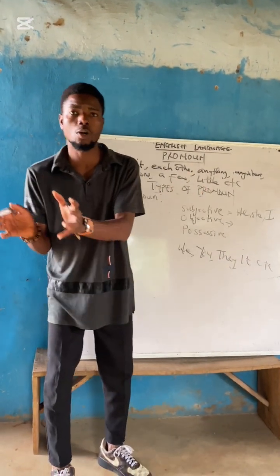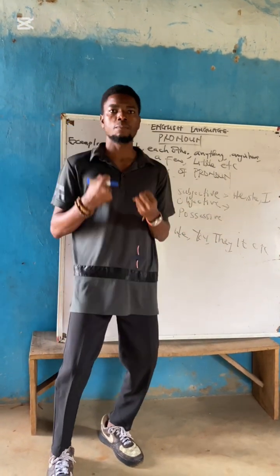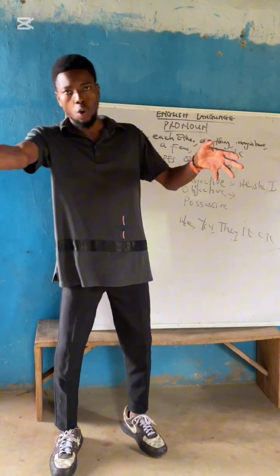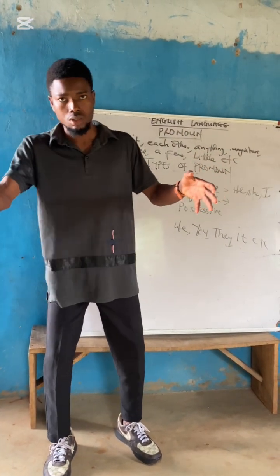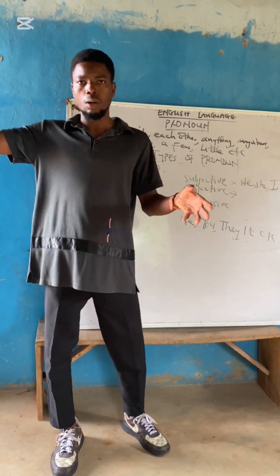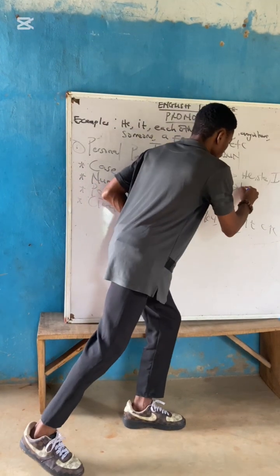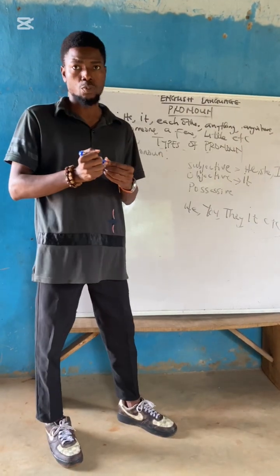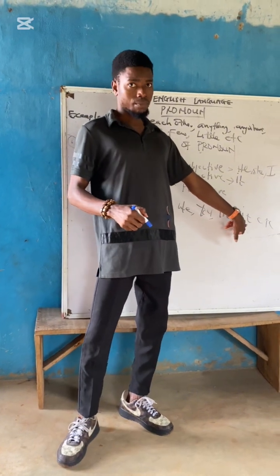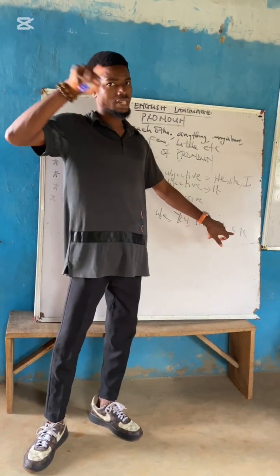An objective case pronoun is simply that pronoun that can function in the slot of an object. What is an object? An object simply receives an action. Object is the receiver of an action. For example, James killed the goat. Let's remove the goat and put a pronoun. James killed it. So "it" is what? An objective case pronoun. Or you will be asking yourself, but I said it is also subjective. Yes. So it can function as subjective case pronoun and also as objective case pronoun.